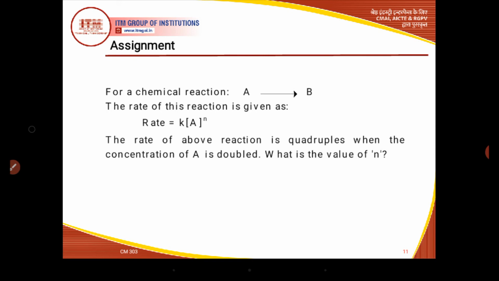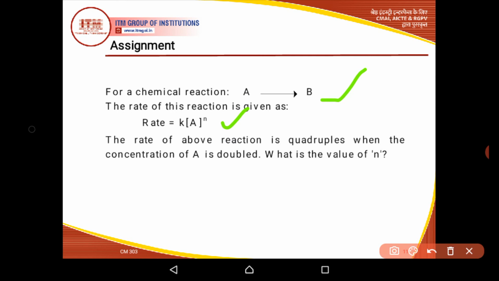coming video lectures. So this is the assignment for you: a reaction is given, a theoretical reaction, A gives B. The rate of reaction is given as rate equal to K [A]^n, and the rate of the above reaction quadruples, means it becomes 4 times, when the concentration of A is doubled.